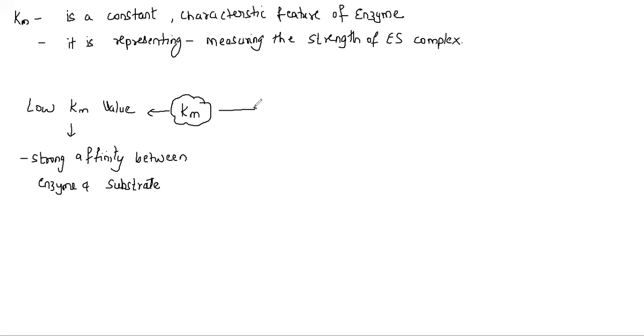But if there is a high Km value, if the Michaelis Menten constant value is very high, under this condition what exactly is it indicating?